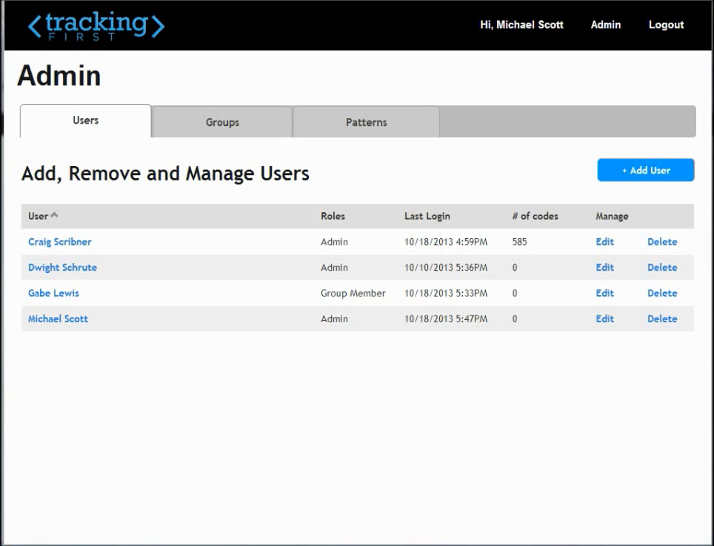the analytics team. Tracking First's solution lets you match permissions with the expertise and actual responsibilities of the individuals who will be using it. To illustrate, consider this fictional example using characters from The Office.